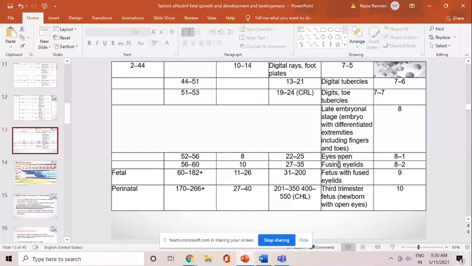Initially in the embryo, eyes remain open, there is no formation of eyelids. Eyelids are formed after the formation of eyes. So when the eyelids are formed, they grow towards each other and they get fused with each other. So that is the landmark where your embryonal stage ends and the fetal stage starts.